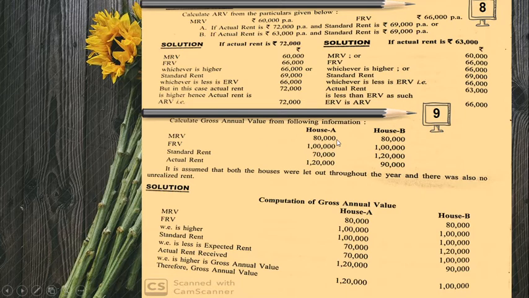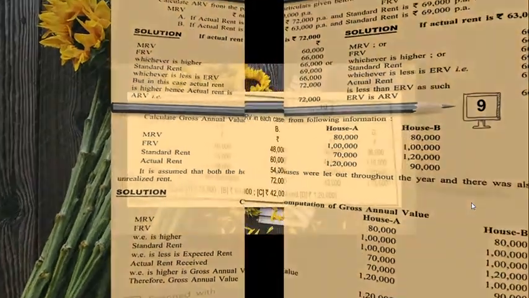So here MRV or FRV, which is more, 1 lakh. That or standard rent, which is less, so 70,000 is less. That or actual rent, which is more, 1,20,000 is more. So 1,20,000 is the gross annual value. Here in situation B, 80,000 or 1 lakh, which is more, 1 lakh is more. 1 lakh or 1,20,000, which is less, 1 lakh is less. 1 lakh or 90,000, which is more, 1 lakh is more. So 1 lakh is taken as the gross annual value.